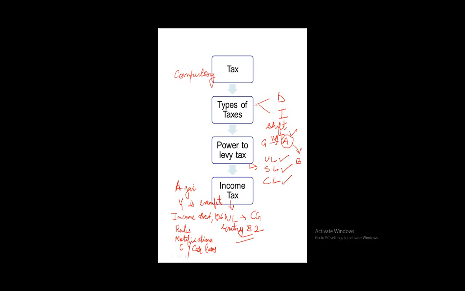The Income Tax Act 1961 indicates that the act is on the subject matter, that is income tax, and it is an act, so it's applicable in India. And 1961 is the year in which the act was passed, so it indicates the circumstances in which the act was passed.